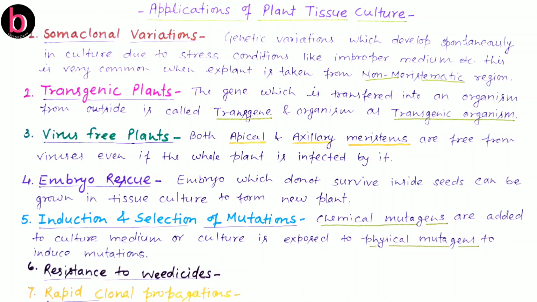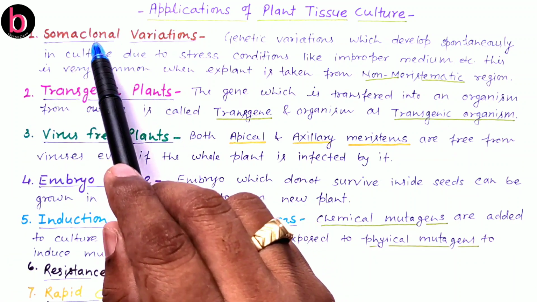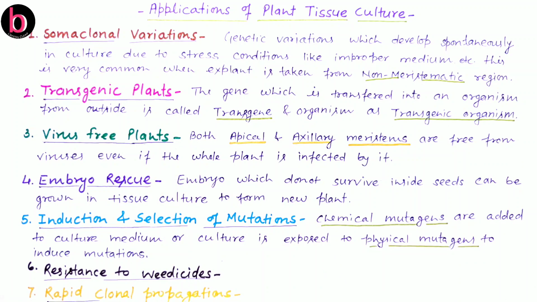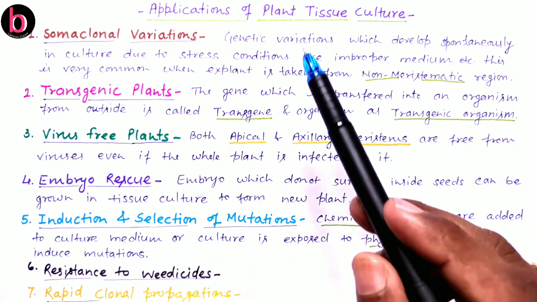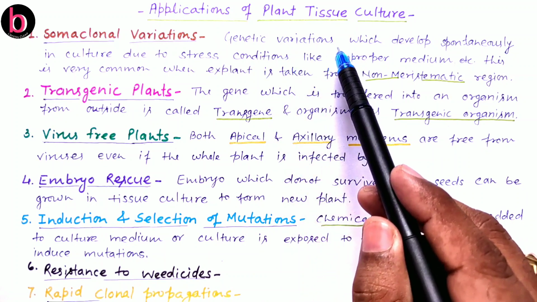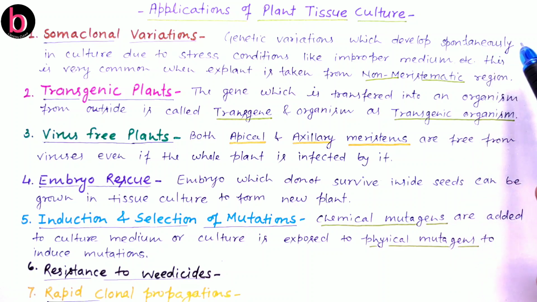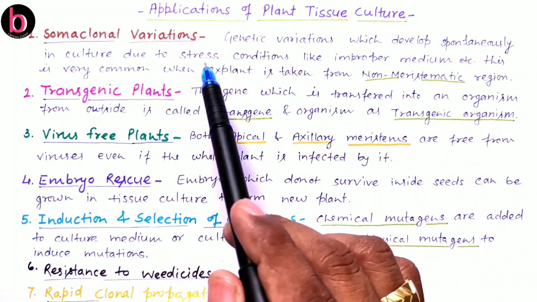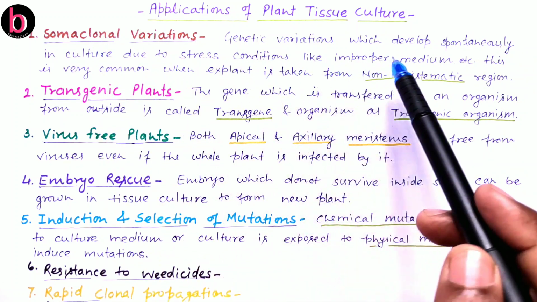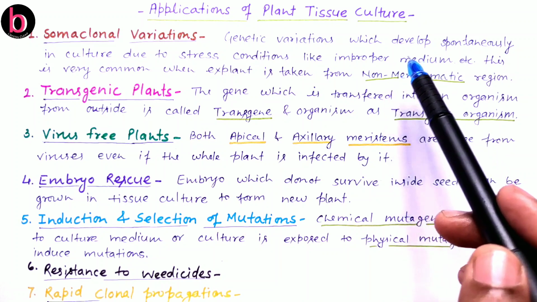Now, what are the applications of plant tissue culture? Plant tissue culture is used for a number of purposes that are given here. First is to generate or create somaclonal variants. Somaclones carry genetic variations which develop spontaneously in culture due to stressful conditions, like an improper nutrient medium.